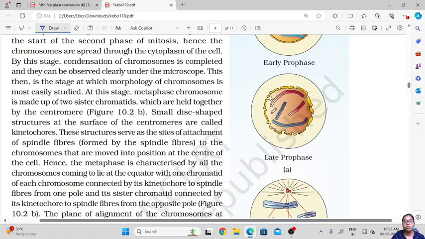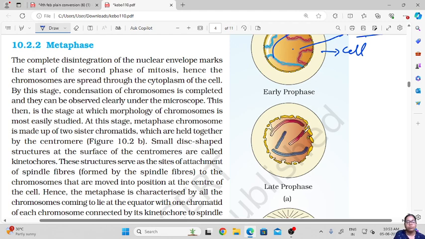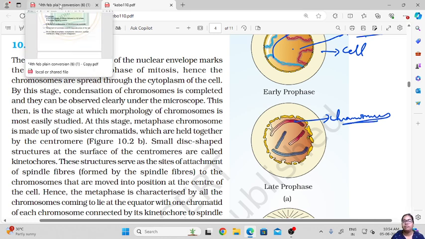When the cell undergoes prophase, the nuclear material, that is the chromosomes, are condensed and aligned in the center. So these are the chromosomes which are condensed inside the nucleus, and the endoplasmic reticulum and other cell organelles will disappear at this stage.